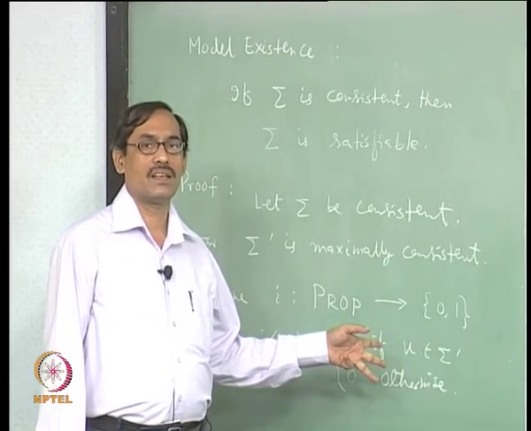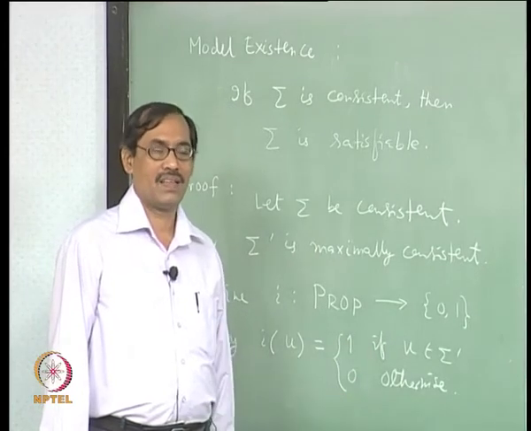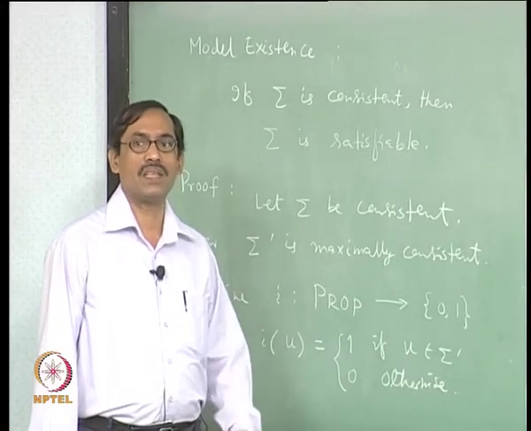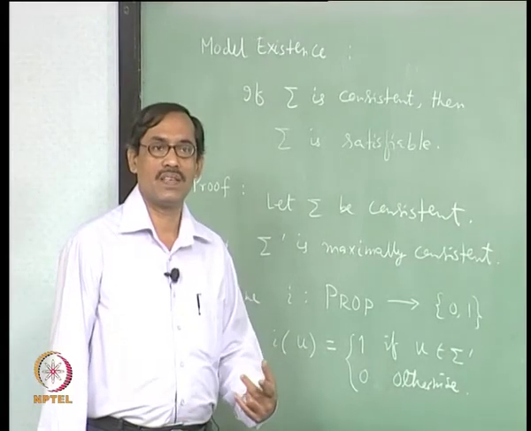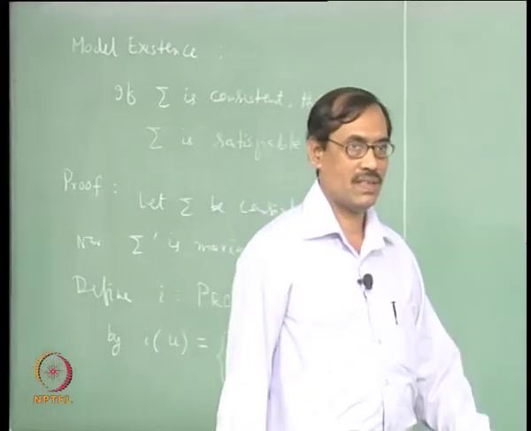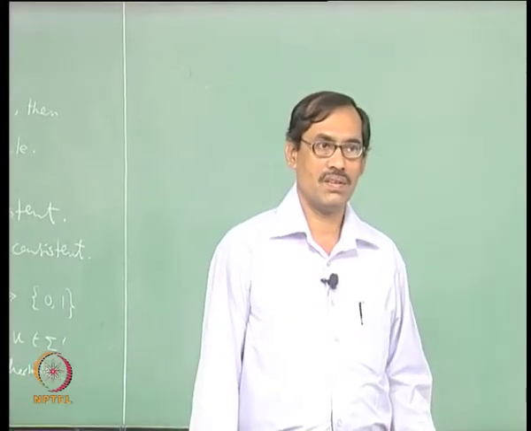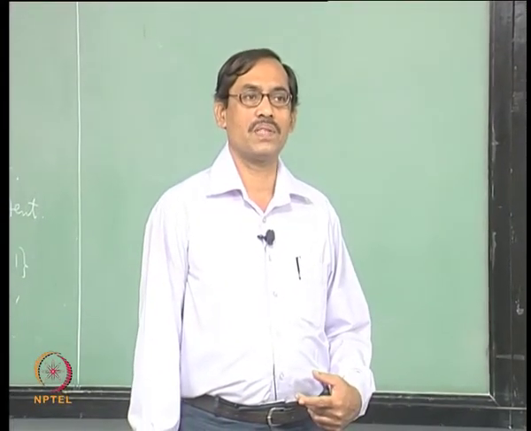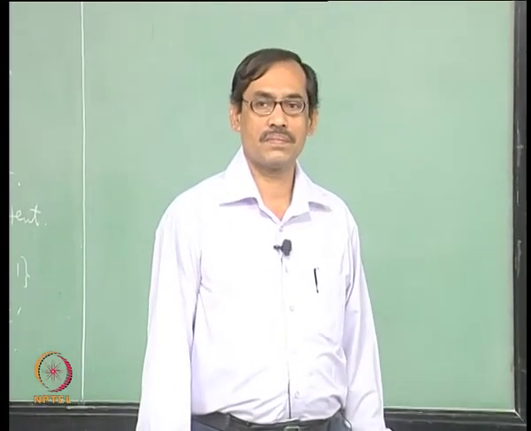If q belongs to sigma prime, that is if I of q equals 1, then P implies Q belongs to sigma prime. So, I of P implies Q equals 1. That is the first property of implication. Next, if not P belongs to sigma prime, that is if P is given the truth value 0, then P implies Q is also given the truth value 1; it belongs to sigma prime. That is the next property of implication.